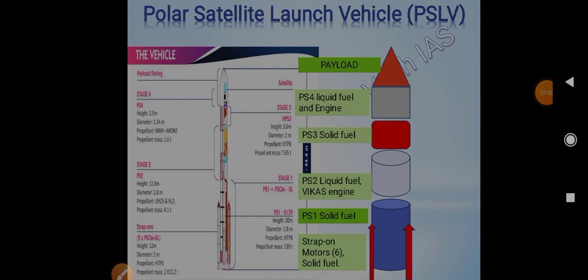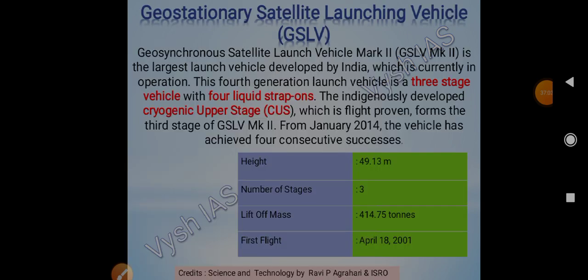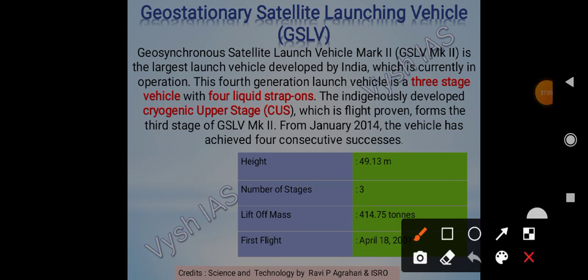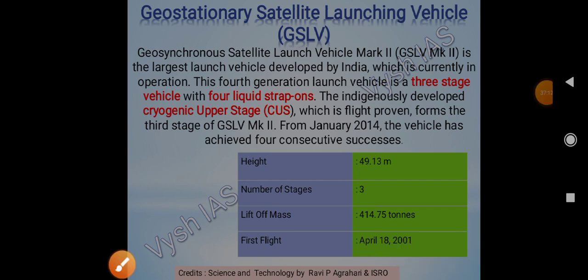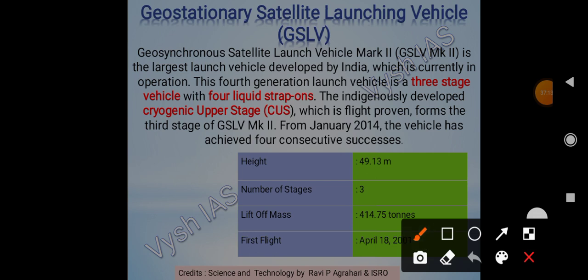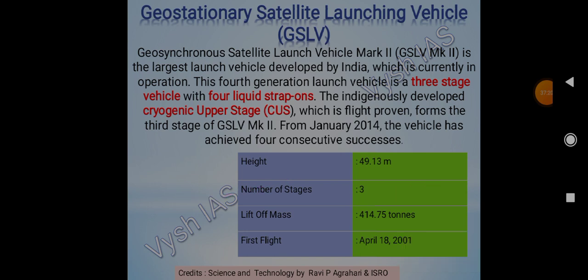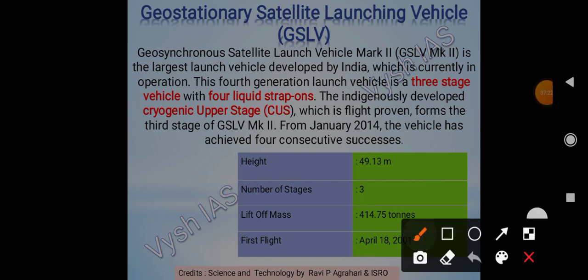And then payload. Now we will move to Geostationary Satellite Launch Vehicle, GSLV. Here what we have to remember is the differences. Earlier we had 4 stages, now we have reduced it to 3. So we have to remember the difference between PSLV and GSLV.